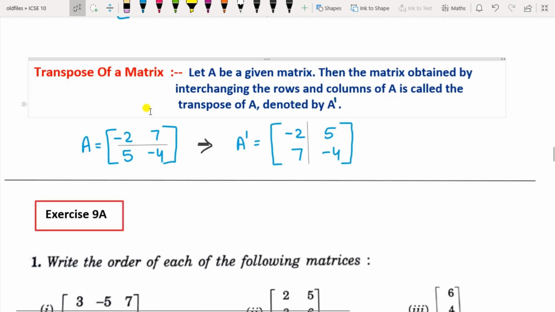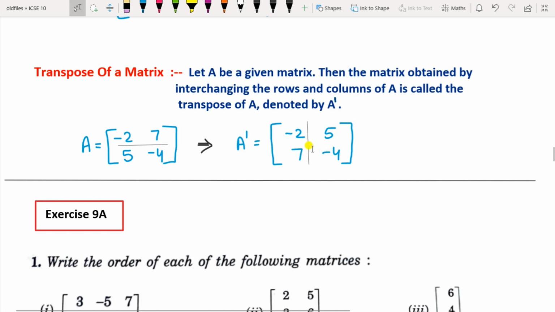Now transpose of a matrix. Let A be the given matrix, then the matrix obtained by interchanging the rows and the columns of A is called the transpose of A. It is denoted by A dash. Suppose this is a matrix here. This is the first row of this matrix, minus 2 and 7 are the elements. If these elements are in the row form and we have to write them in the column form, it becomes like this here, minus 2 and 7 in the column now.